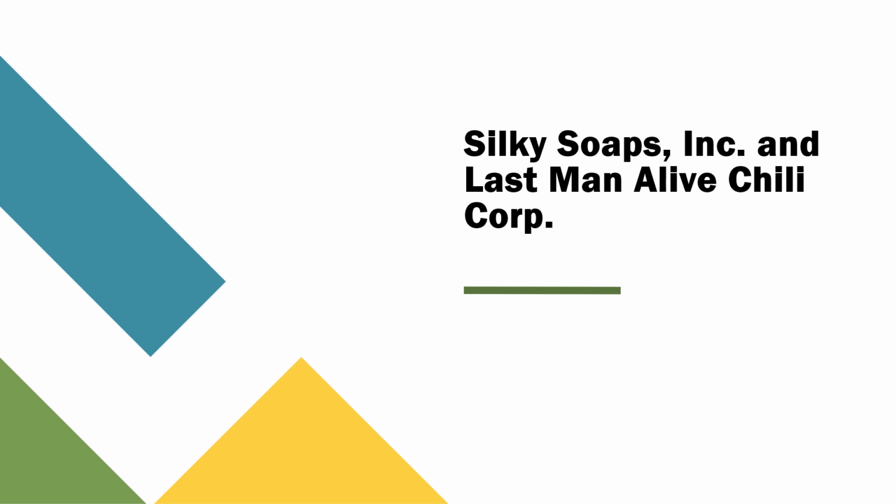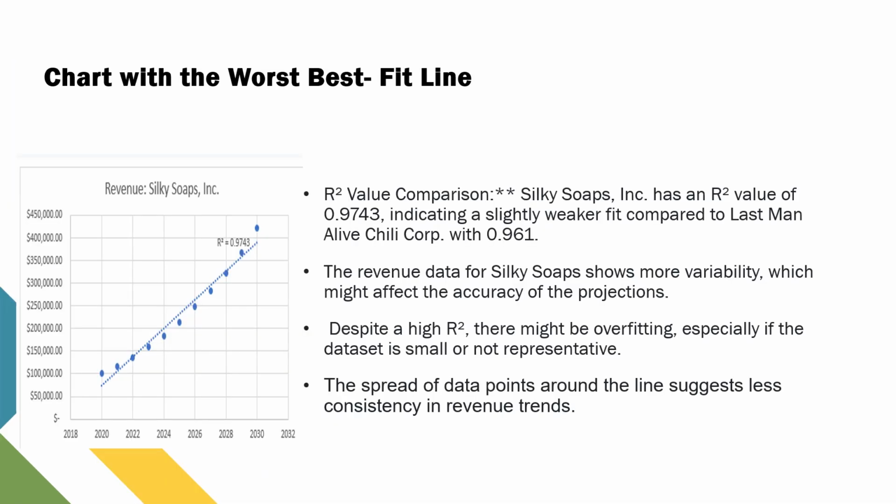In this week's assignment, I'll be briefly discussing Silky Soaps Inc. and Last Man Alive Chili Corporation. We could see that the worst best fit line here was Silky Soaps. The reason being the R-squared value comparison. Silky Soaps Inc. has an R-squared value of 0.9743, indicating a slightly weaker fit compared to Last Man Alive Chili Corp.